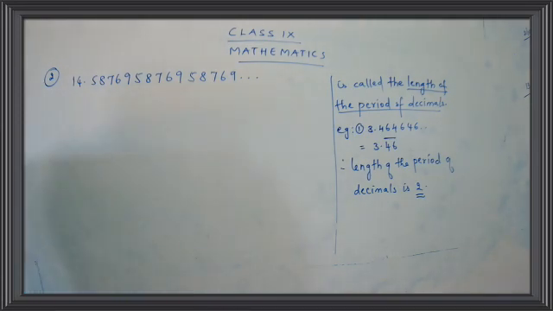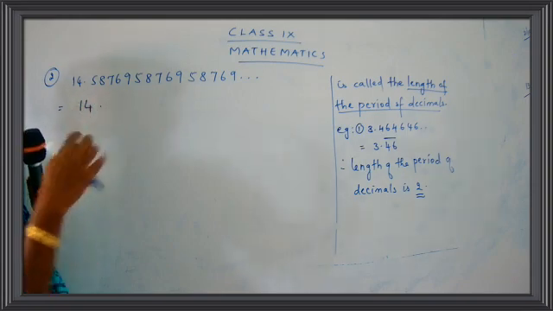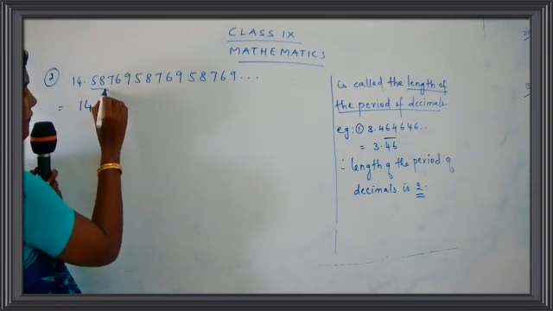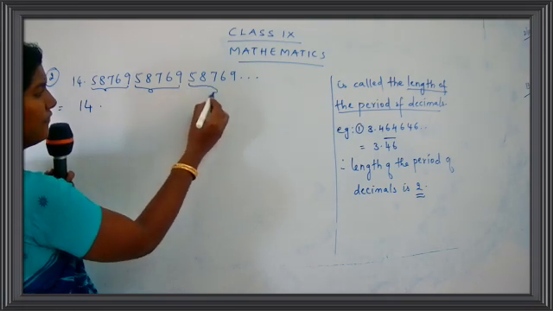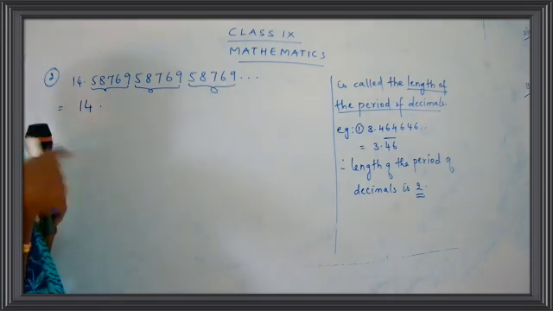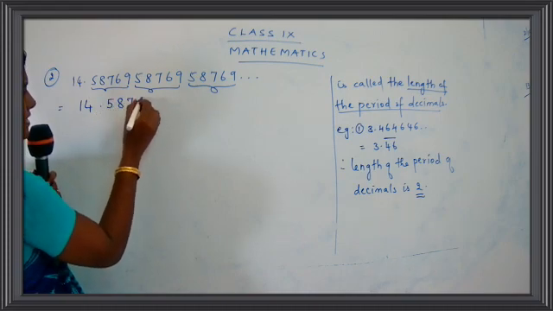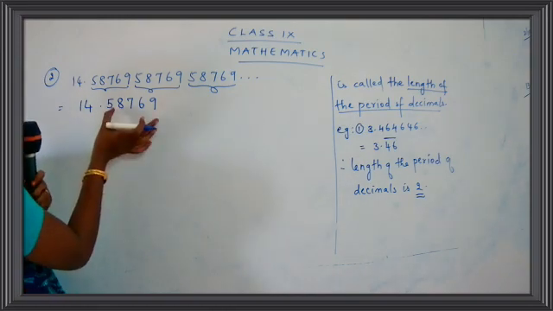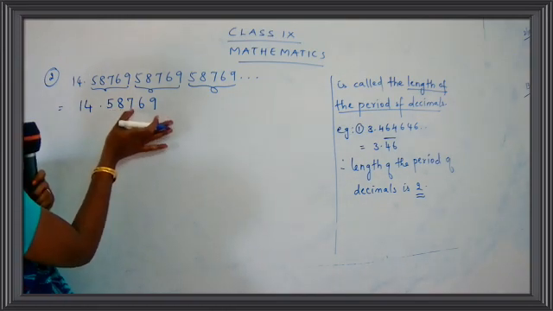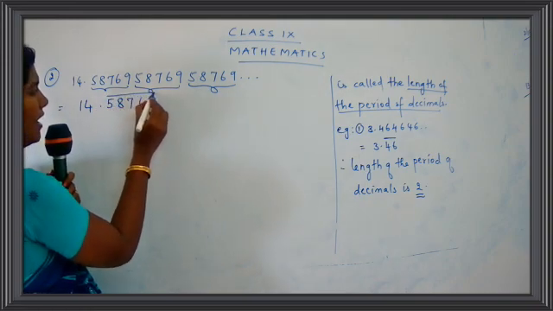58769. Okay. How can we write down this now, children? This can be written as 14 point. Now which numbers are repeated? Just see here carefully. 58769, 58769, 58769. So these numbers are repeated again and again. So you can write down here 58769 is repeated. So which number is repeated? These numbers are repeated. 58769. So you have to put a bar over here. Put a bar. Yes.